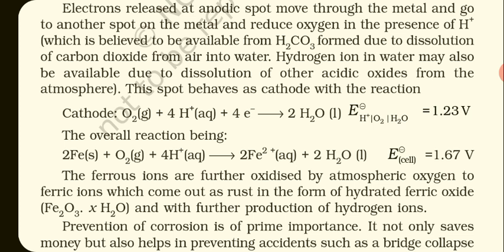Hydrogen ion in water may also be available due to the dissolution of other acidic oxides from the atmosphere. So carbon dioxide is an acidic oxide.